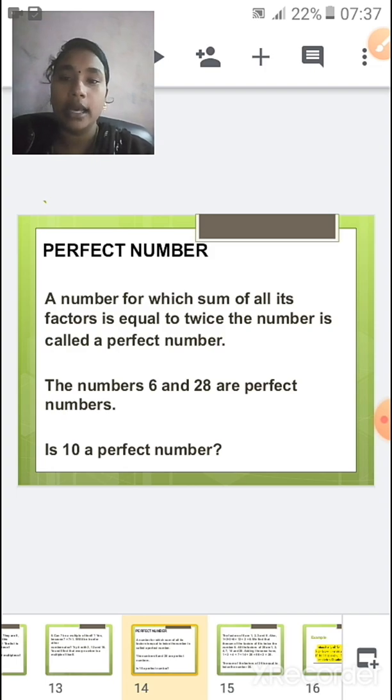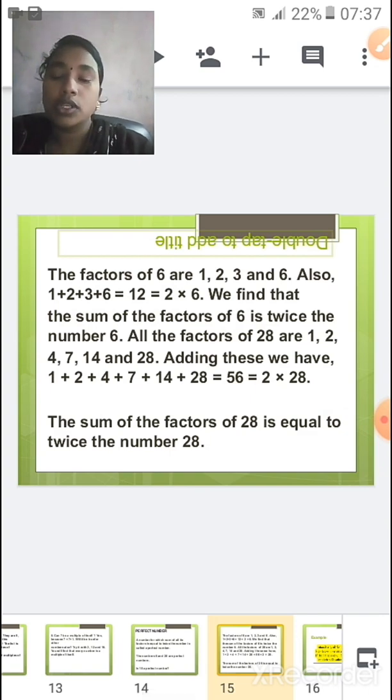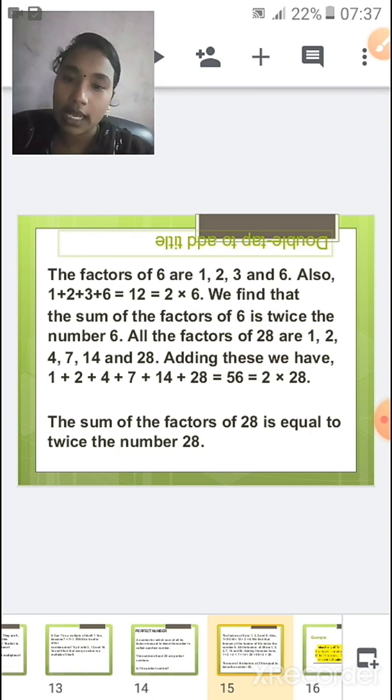So let me take the numbers 6 and 28. The factors of 6 are 1, 2, 3 and 6. When you add 1 plus 2 plus 3 plus 6, you get 12.